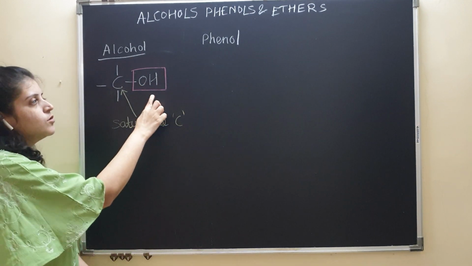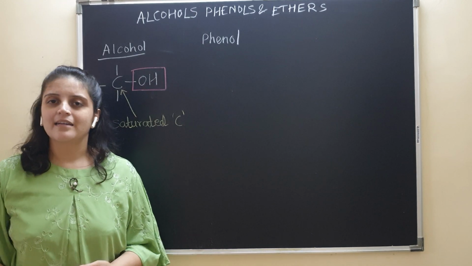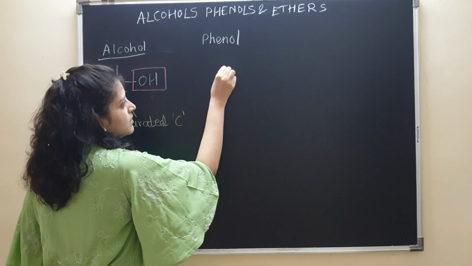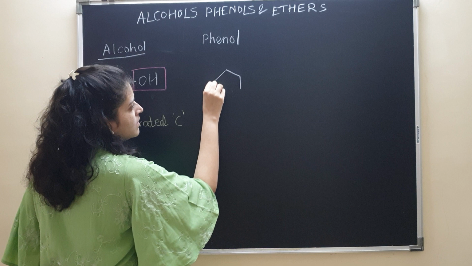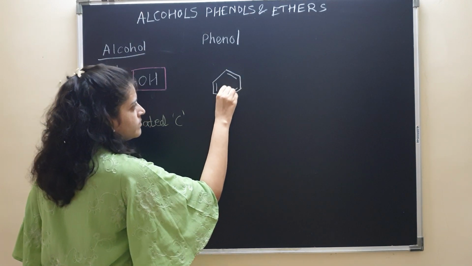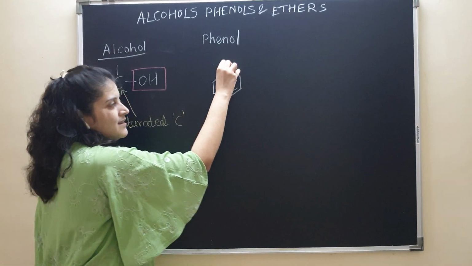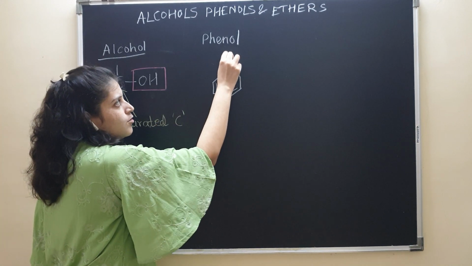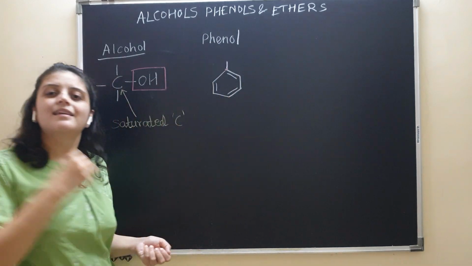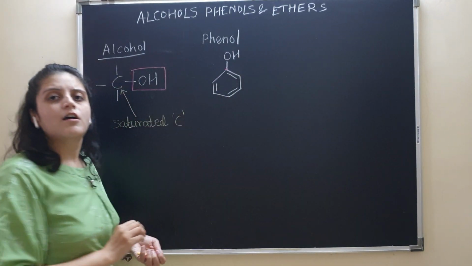Now let us go to phenols. In the case of phenols also we have the hydroxyl, that is the OH group, but this OH group is directly attached to the carbon atom of the benzene ring. So say for example this. This is our benzene ring, C6H6, and to this benzene ring, one of the hydrogens from this carbon atom is replaced by an OH group. So here also we have OH.